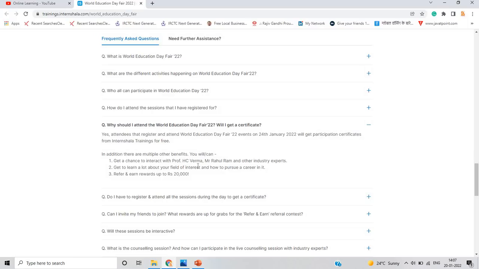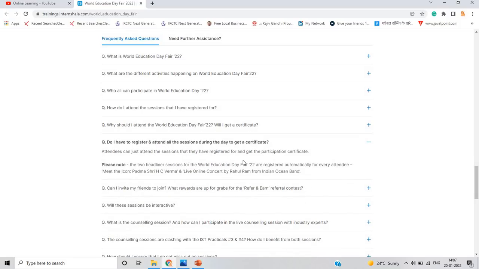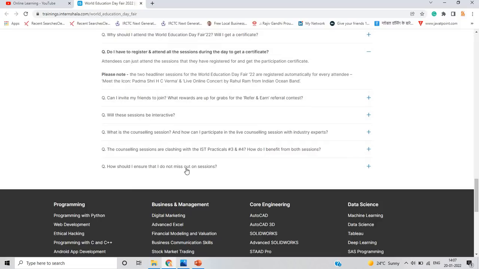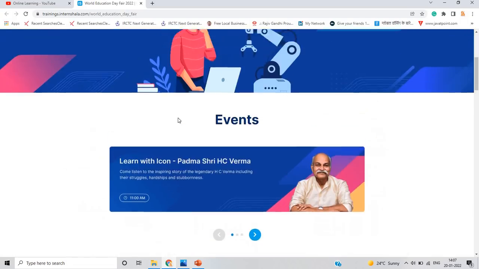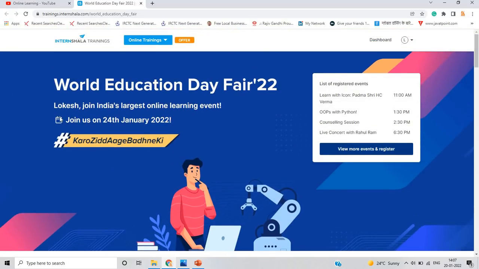You will also get the participation certificate and refer and earn rewards up to 20,000. You have to attend the session that you have registered for, and you will get the participation certificate. There is so much good news for all of you. This is related to the World Education Day fair. All the links are in the description, so check that and join.